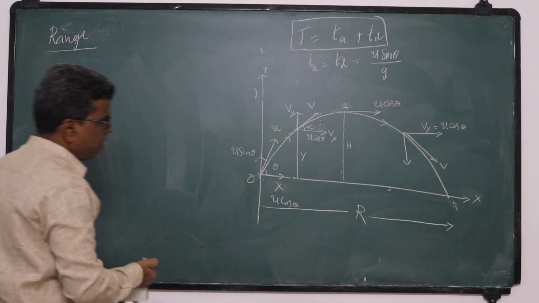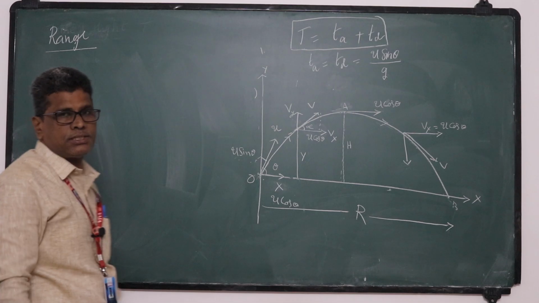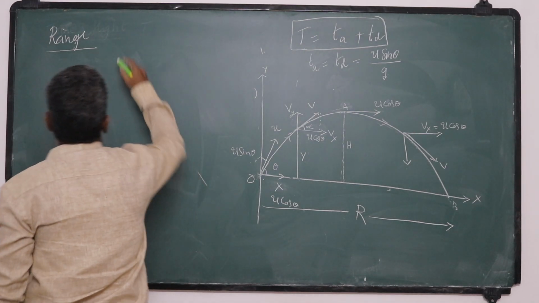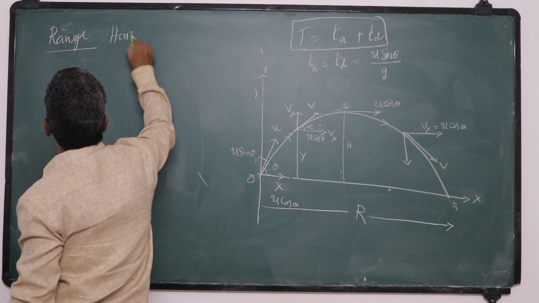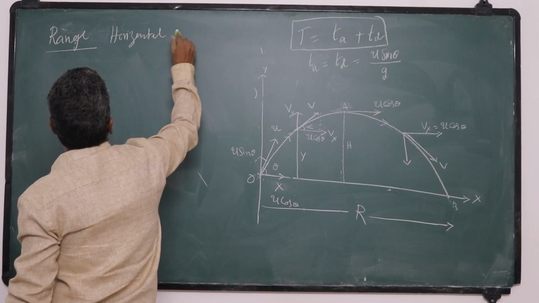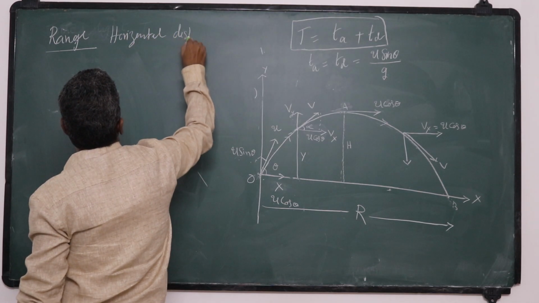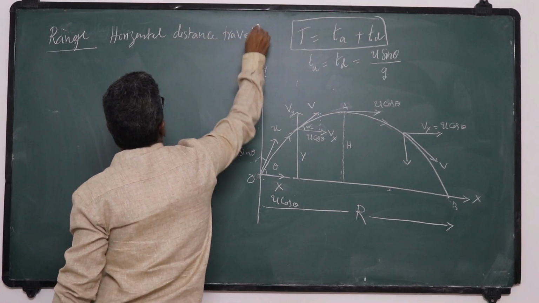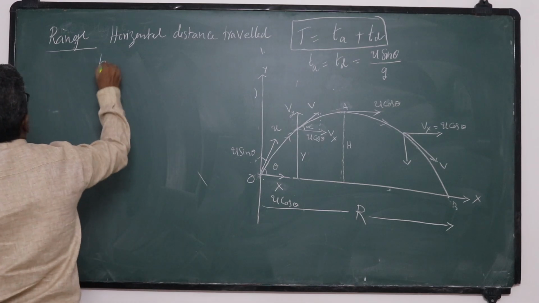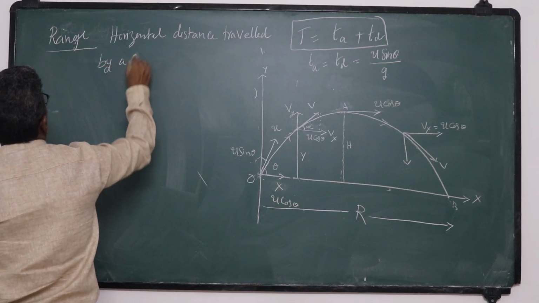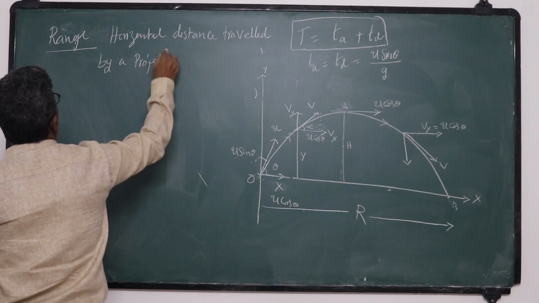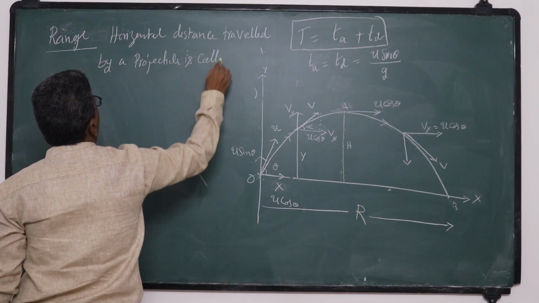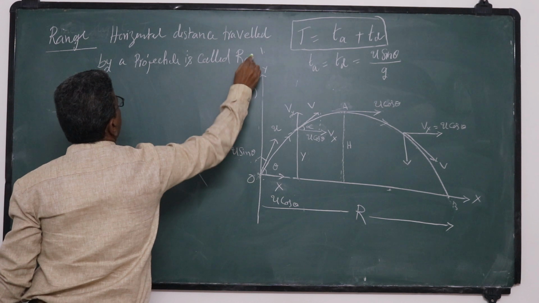O to B, that is the horizontal distance travelled by the projectile, is called range. So the horizontal distance travelled by a projectile is called range.